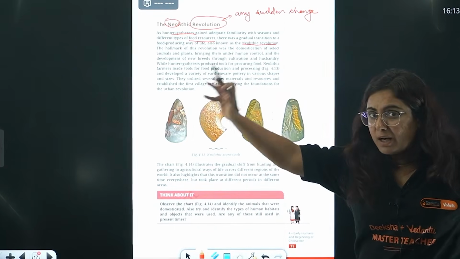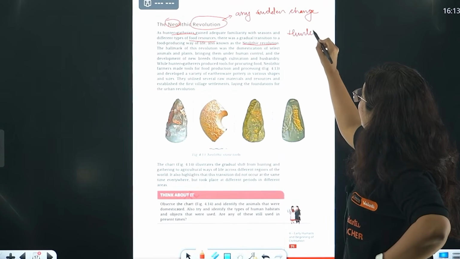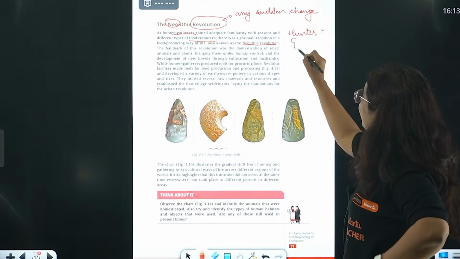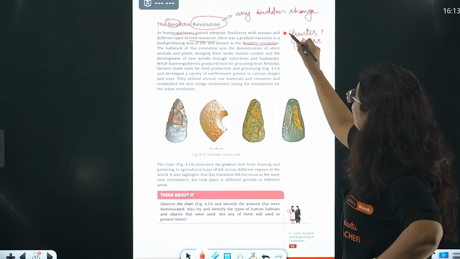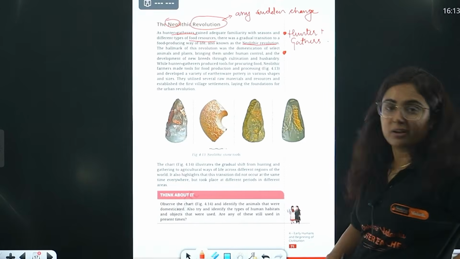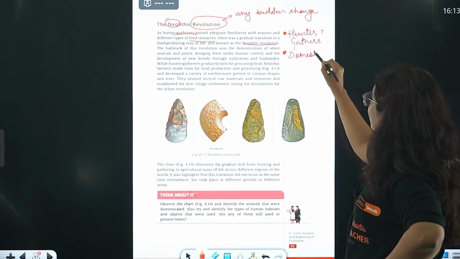Now, what is the hallmark of this particular period, beta? Yes, the first one is they were hunter plus gatherer. See, you can write it in the margin like me, so that when you come back later, you have everything written over here. Right? Along with that, the hallmark was, yes, domestication.